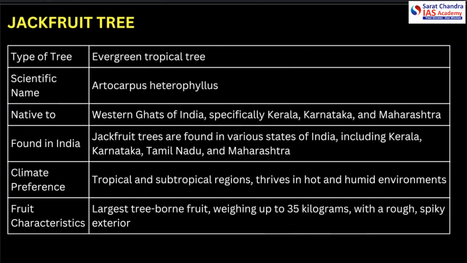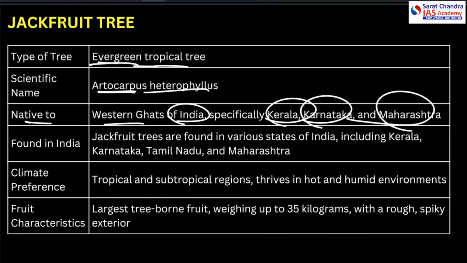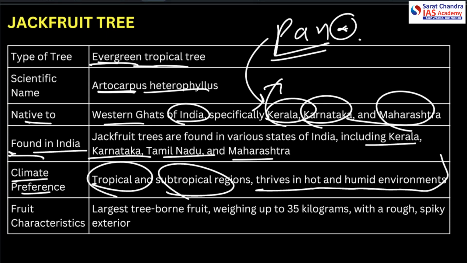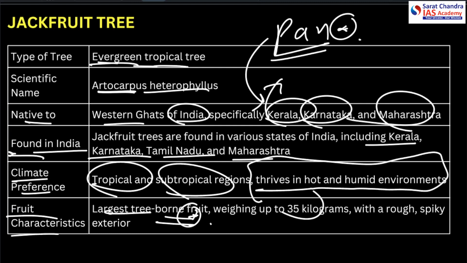When you talk about the jackfruit tree, it's an evergreen or semi-evergreen tropical tree known as Artocarpus heterophyllus, native to the Western Ghats of India, especially Kerala, Karnataka, and Maharashtra. But now it's available pan-India. It does not grow naturally pan-India, but it's native to here. Found in India including Kerala, Karnataka, Tamil Nadu, and Maharashtra. Climate preference is tropical and subtropical regions, thriving in hot and humid environments. So it needs a lot of heat and water. Fruit characteristics: largest tree-borne fruit. This is important. Weighing up to 35 kilograms with a rough spiky exterior.